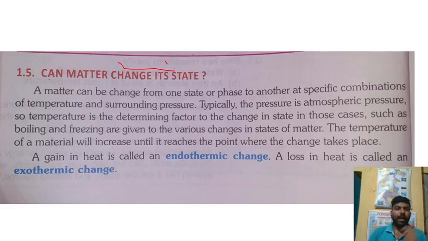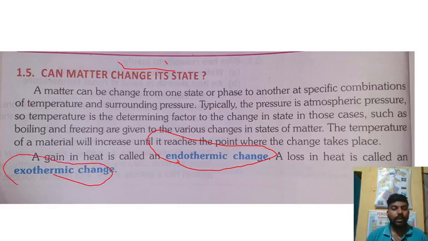One important part you have to know: if in a process heat is gained or required, that process is known as an endothermic change. And if there is a loss of heat or heat evolution during the process, then that process is known as an exothermic process. Keep in mind which one is endothermic and which one is exothermic.